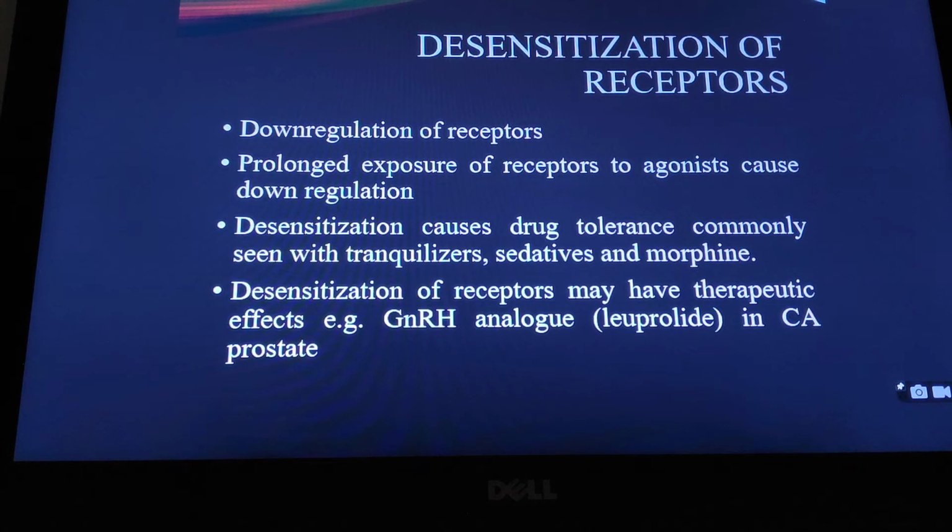When you give a GnRH analog in the initial phase, there may be an increase of androgen because the receptors are activated, but after chronic use the receptors are downregulated and the same drug produces less androgen, which is useful in the treatment of prostate cancer.